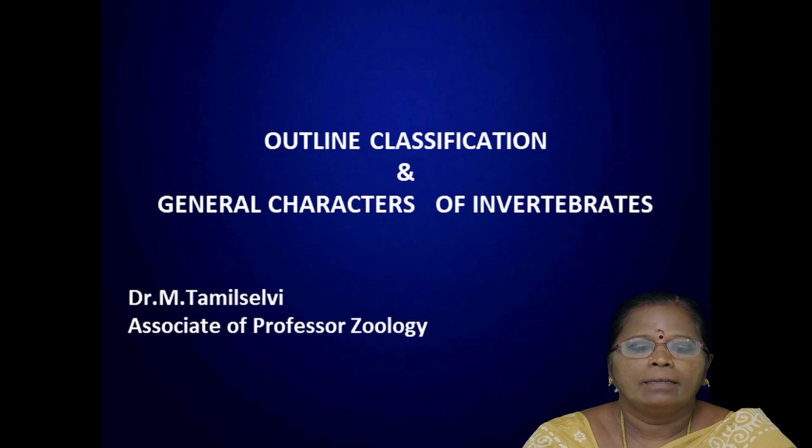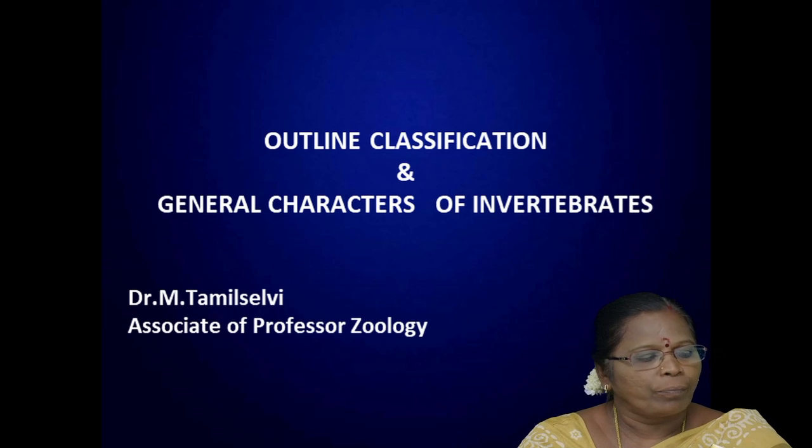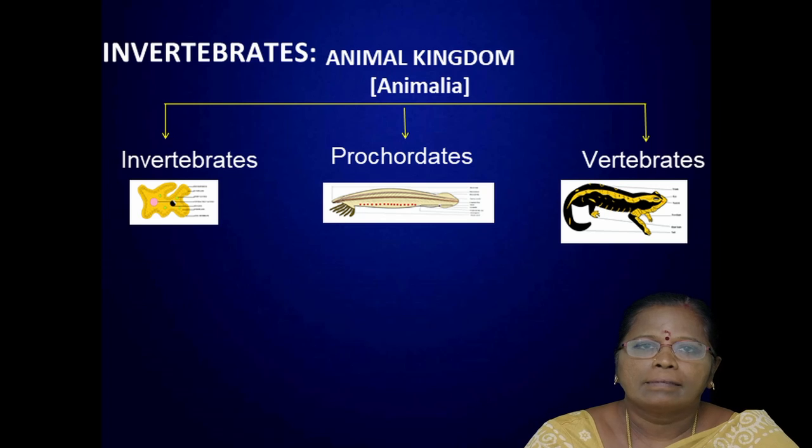Let us see the outline classification and general characters of invertebrates in this video. In the previous video, we have seen how to classify the animals. The animals are classified mainly based on the general characteristic features as well as the peculiar characteristic features. All the animals are classified mainly based on the backbone, isn't it?